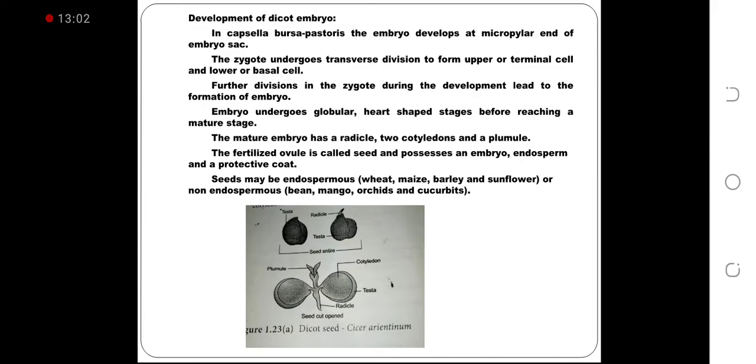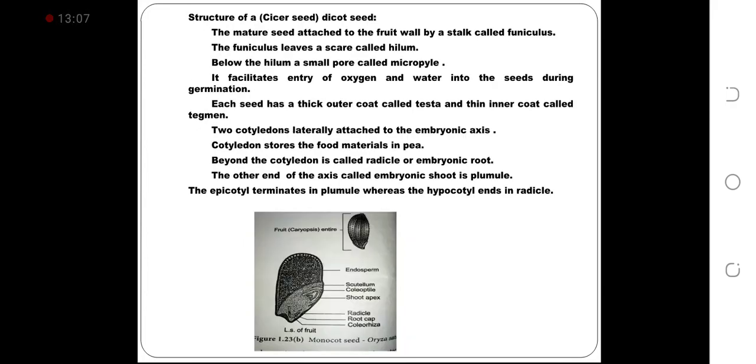This picture is for dicot seed. Structure of a dicot seed. How it looks like? The mature seed is attached to the fruit wall by a stalk called funiculus. The funiculus leaves a scar called hilum. Below the hilum, a small pore called micropyle. It facilitates entry of oxygen and water into the seed during germination.